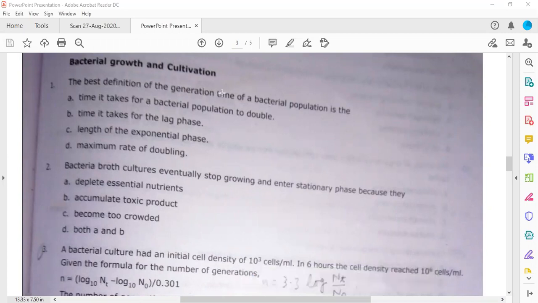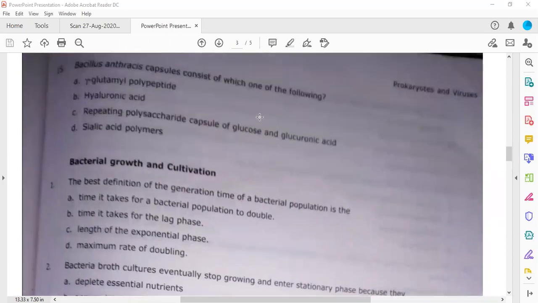What is the definition of generation time? So the time taken by the bacterial population to double itself. So this is the doubling time, or generation time, A. We have one more question.